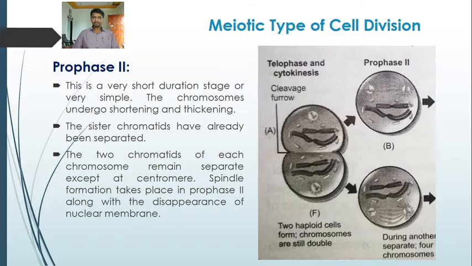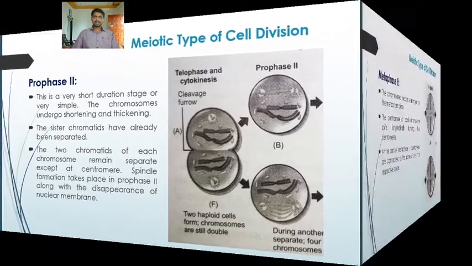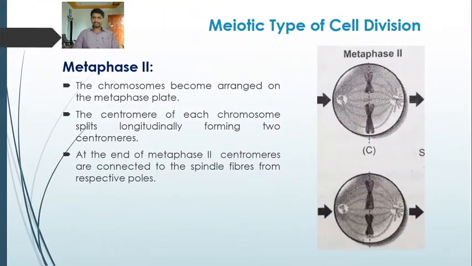Now both these cells undergo metaphase second. Here the chromosomes become arranged on the metaphase plate, or the equatorial plate. Here we can see the metaphase plate, or the equatorial plate.